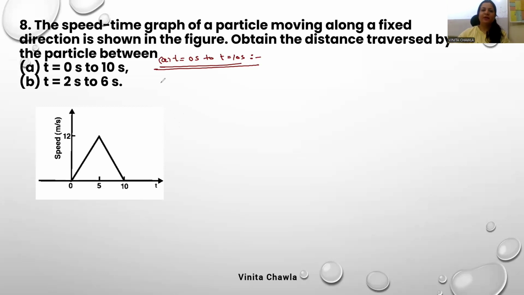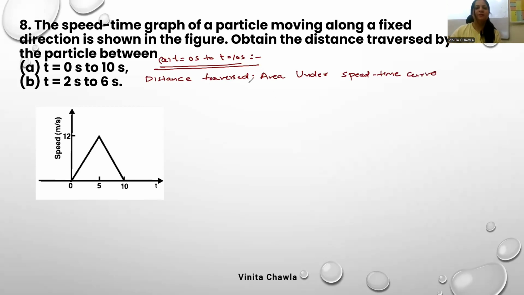Yes? So let's find the area. So distance traversed is equal to area under speed-time curve. अब आपको जो डिस्टेंस फाइंड करना है वो 0 to 10 seconds में, let's label this first.